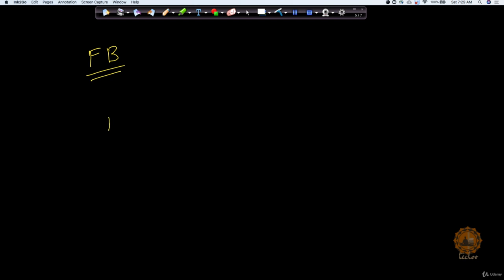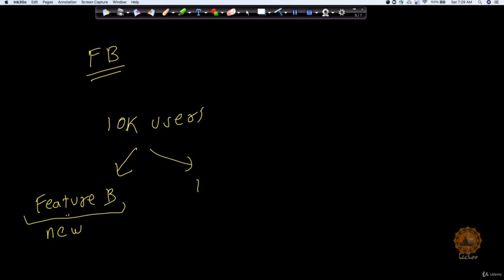So what they did, they took out, let's say, 10k users randomly, and those 10k users they asked to do a survey, and they asked whether you are going to like a new feature B, which is the new timeline. Okay, this is feature B, not Facebook. So let me note down properly so that you should not get confused with this. This is feature B, which is a new feature. Okay, this is a new one. And this one is feature A, which is the old one. So which one do you prefer?